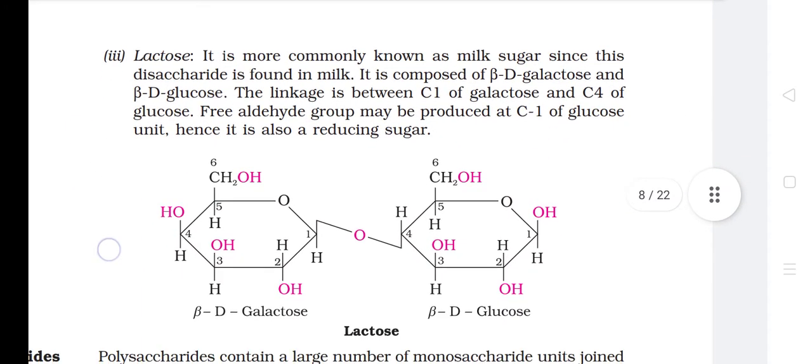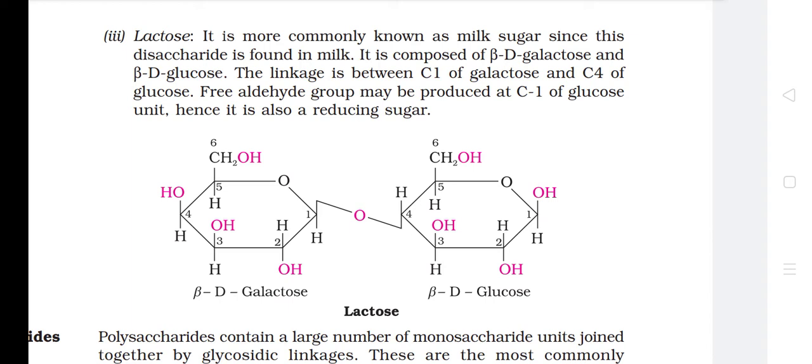Third, lactose. It is more commonly known as milk sugar since this disaccharide is found in milk. It is composed of beta-D-galactose and beta-D-glucose. The linkage is between C1 of galactose and C4 of glucose. A free aldehyde group may be produced at C1 of the glucose unit, hence it is a reducing sugar.